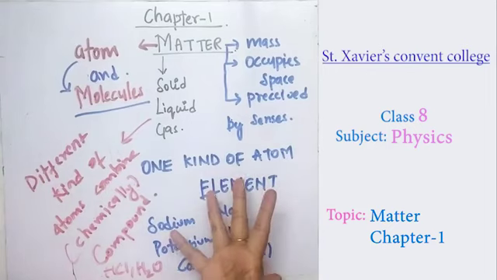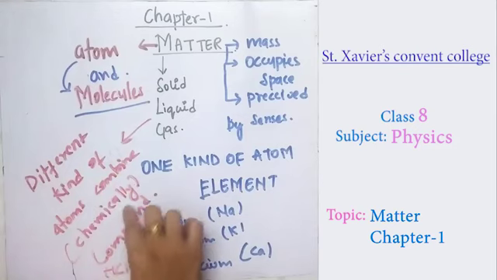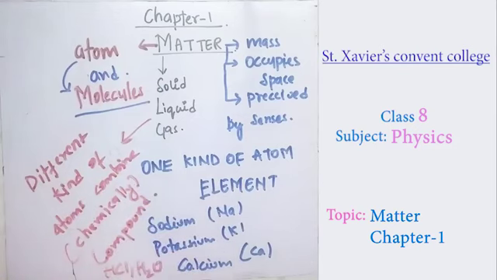And when different kinds of atoms combine chemically, they form a compound. So there are new terms included in the first part of this chapter: how an element is formed, and how a compound is formed.